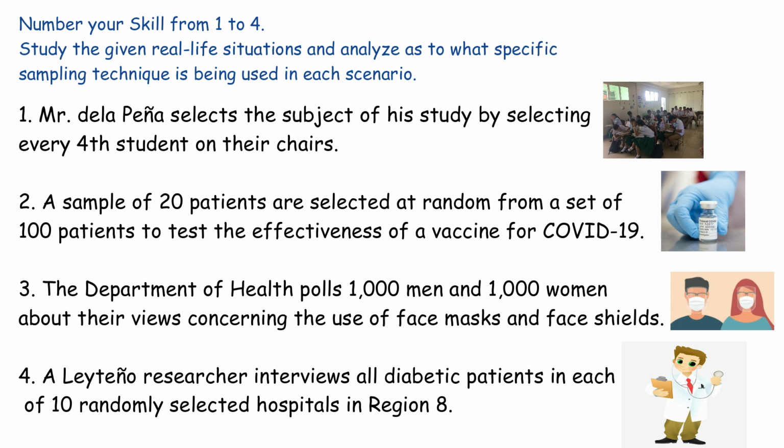Number 2. A sample of 20 patients are selected at random from a set of 100 patients to test the effectiveness of a vaccine for COVID-19. Number 3. The Department of Health polls 1,000 men and 1,000 women about their views concerning the use of face masks and face shields. Number 4. A Litany researcher interviews all diabetic patients in each of 10 randomly selected hospitals in Region 8.